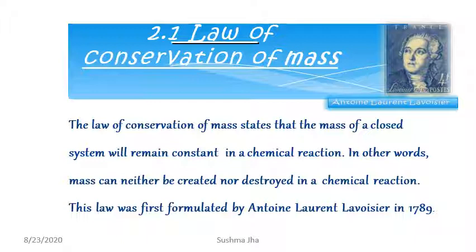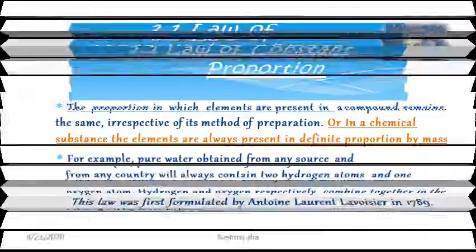It was proposed by Antoine Laurent Lavoisier in the year 1789. This law states that there is conservation of mass. That is, the mass of a closed system will remain constant in a chemical reaction. In other words, we can say mass can neither be created nor destroyed in a chemical reaction.